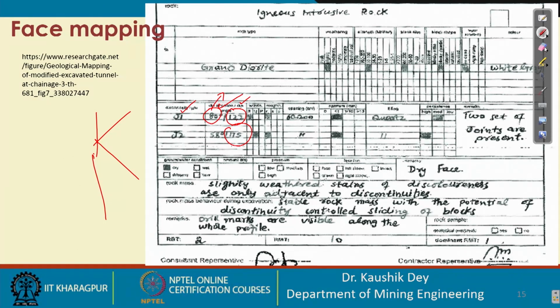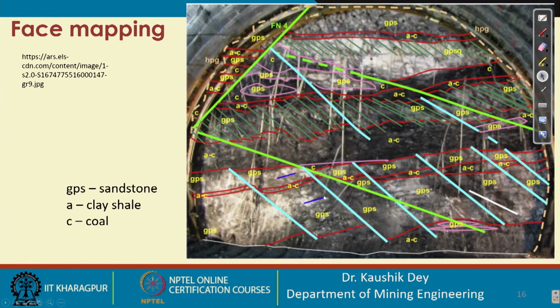These are how the two sets of joints present are explained, and the joint conditions are also mentioned here. Generally the geologist keeps this record, but it is very useful for the blasting people. We will come to that at a later stage.